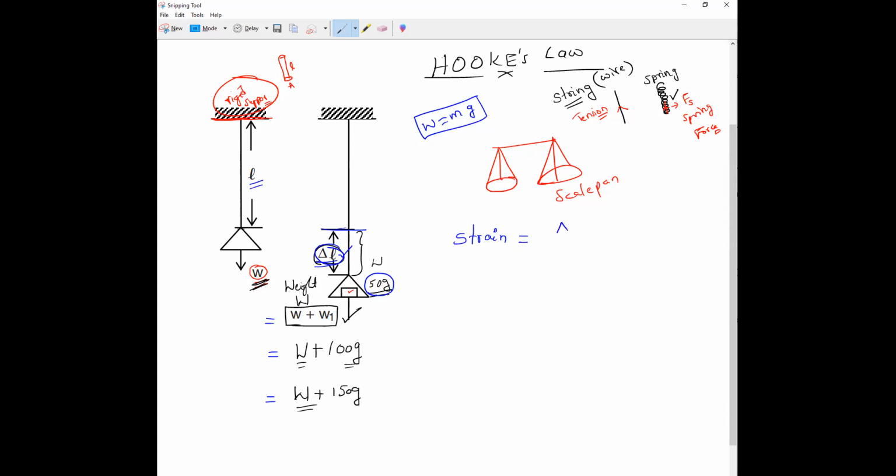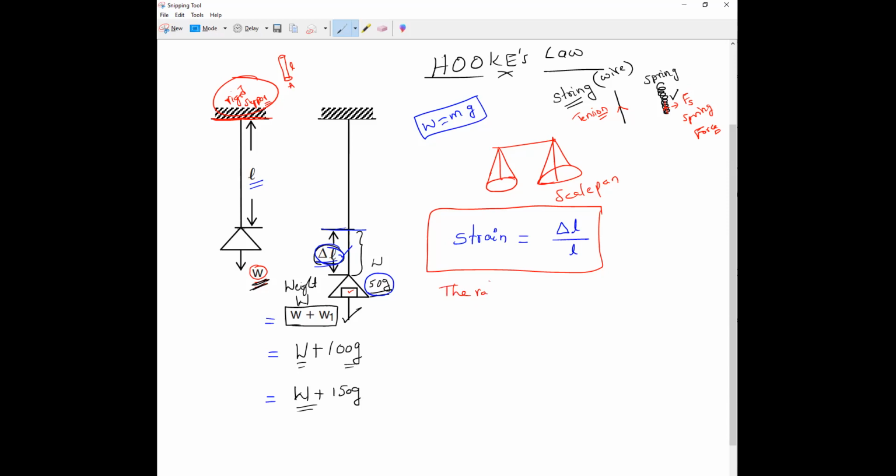So strain means change in length divided by original length. If they ask you to calculate the strain of a string or wire, then this is the formula: change in length divided by original length. Please write it.